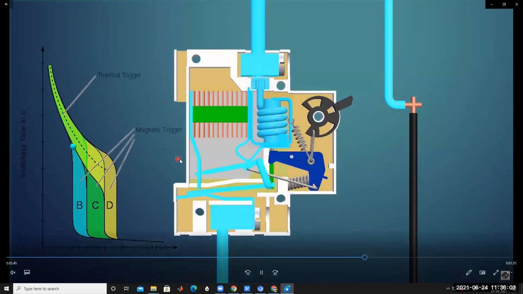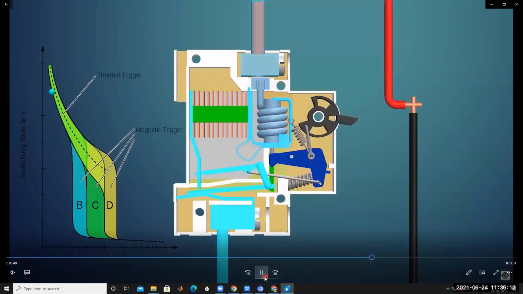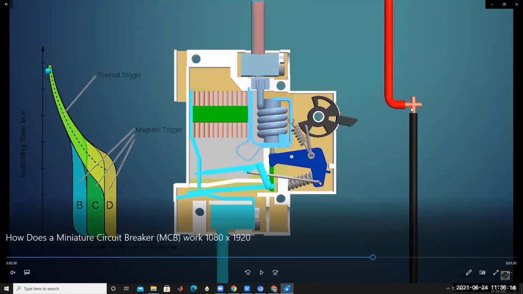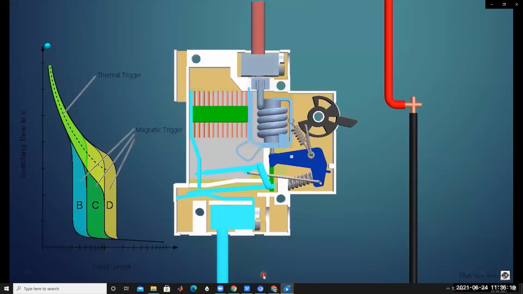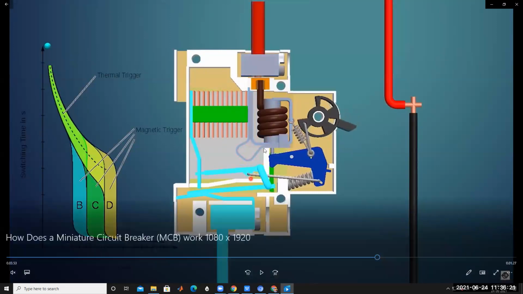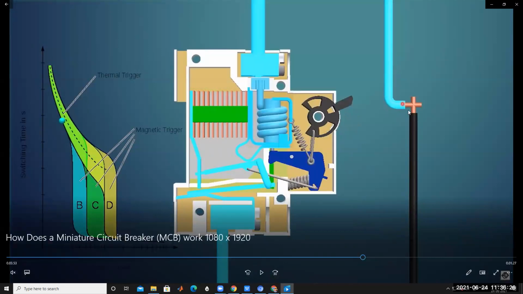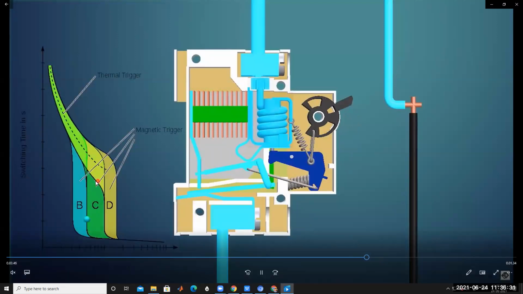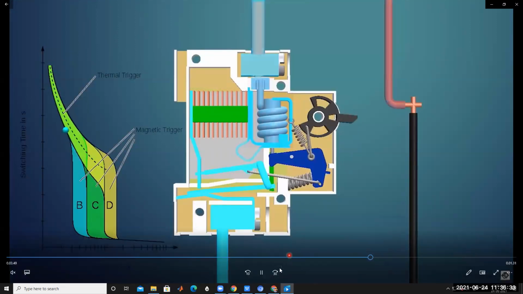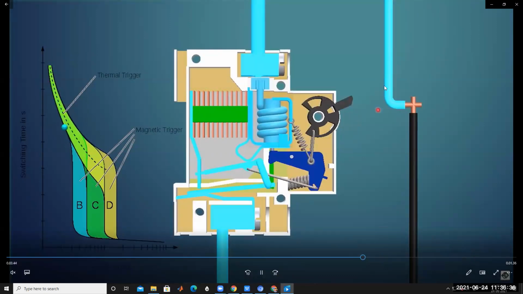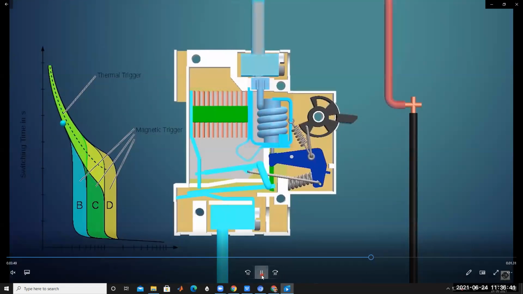Short circuit condition means a huge amount of current is passing through this device. For example, if any short circuit occurs in the contact pins, a huge amount of current passes through this device. Try to concentrate here. Under normal conditions, the current flows this way. Under faulty condition, high current passes through the MCB. The bimetallic strip and solenoid are connected in series.